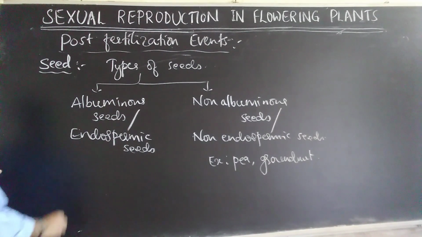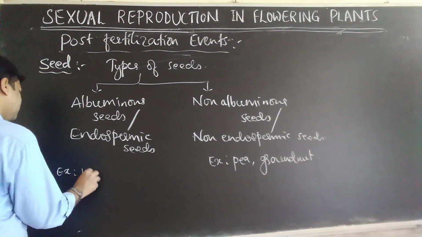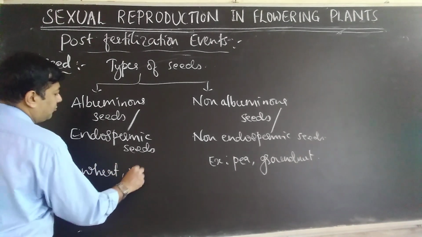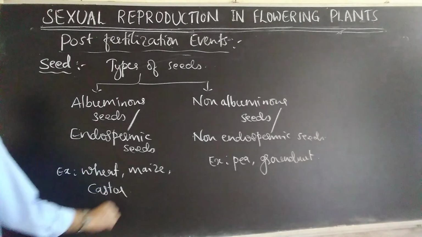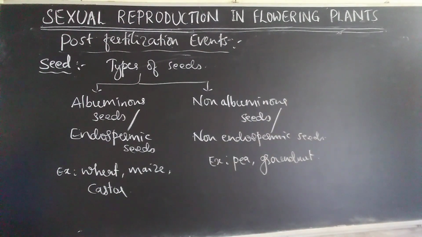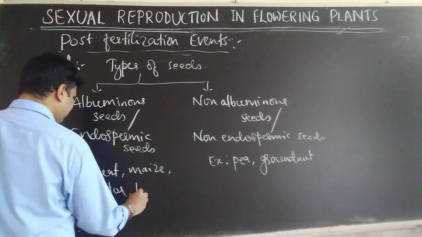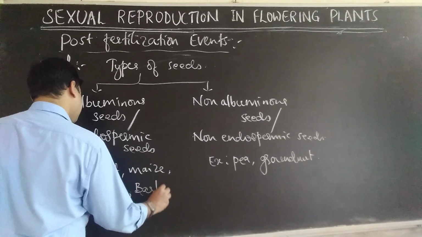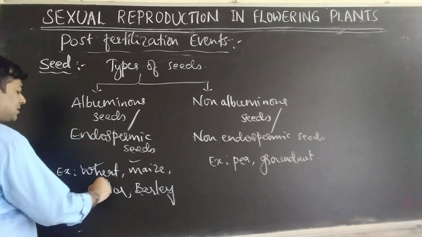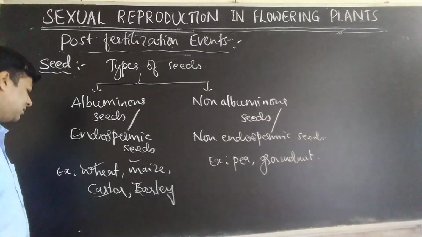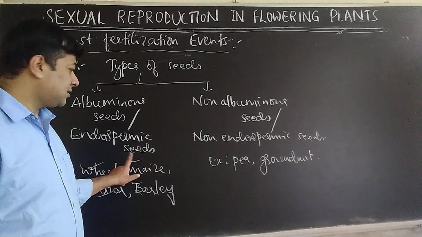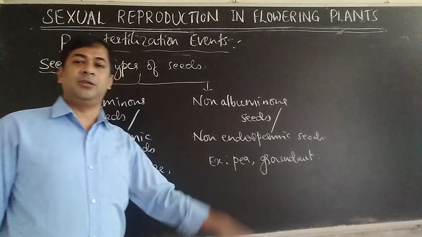Like you can take example of beet, maize, castor. Castor means castor oil. Castor oil, like barley also. So in wheat, maize, castor, and barley, endosperm is still left, so it should be called endospermic seeds. In simple terms, this contains endosperm. Here it doesn't contain endosperm. That's all.